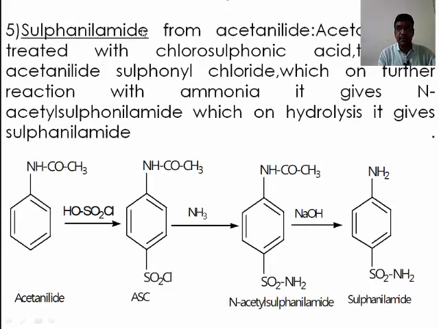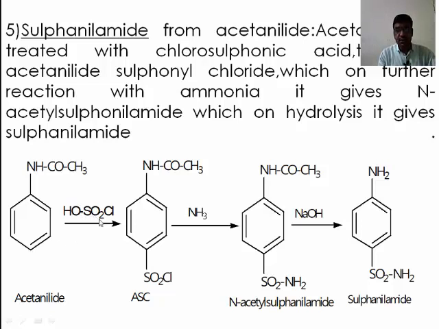The fifth drug is sulfanilamide from acetanilide. This is acetanilide, NHC double bond O CH3, on reaction with chlorosulfonic acid. This is the OH group, this is SO2, and this is the Cl group. This OH group and this H are given out as H2O.